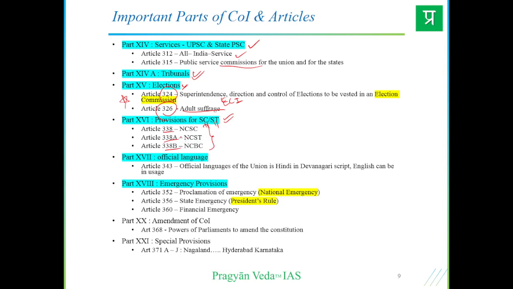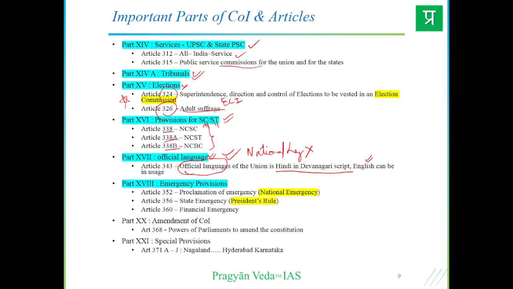Then Part 17, we have the official language of India, that is Hindi in the Devanagari script, and English can be a language in usage. So there is no national language as such, but we have an official language of India to carry out the day-to-day business of the state.